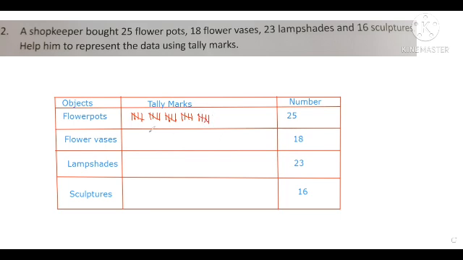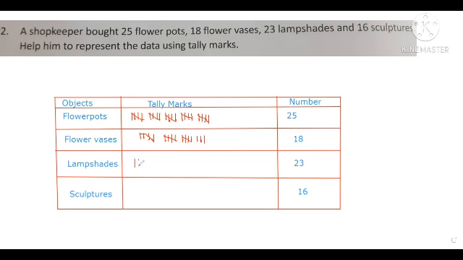Next, flower vase is 18. So 1, 2, 3, 4, 5, 6, 7, 8, 9, 10, 11, 12, 13, 14, 15, 16, 17, 18.